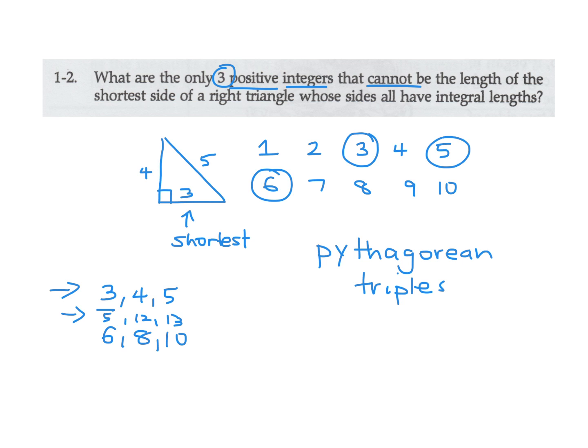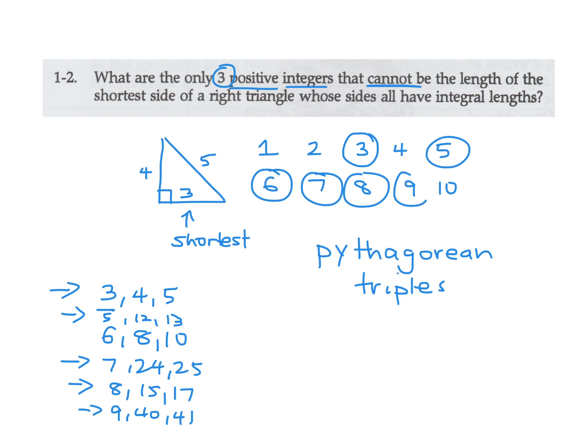And similarly, you can go through others. There's 7, 24, 25. Shortest side is 7, so 7 is possible. 8, 15, 17, I think. So 8 is possible. 9, 40, 41, if I remember. So bottom line is, you can see that all of these will be possible. The only ones that are not possible, which is what the question is asking, are 1, 2, and 4. Those could not be part of a Pythagorean triple where those numbers are the shortest side. See, in this one, 4 is one of the sides, but it wouldn't be the shortest side. So that's all they're looking at.